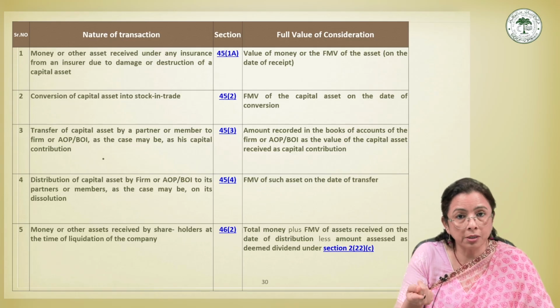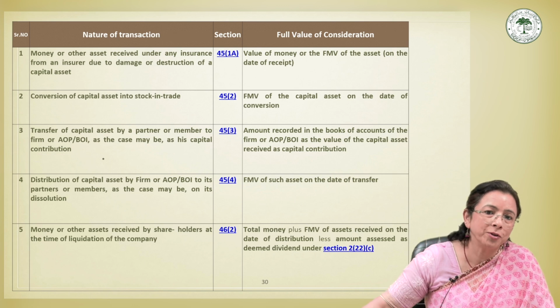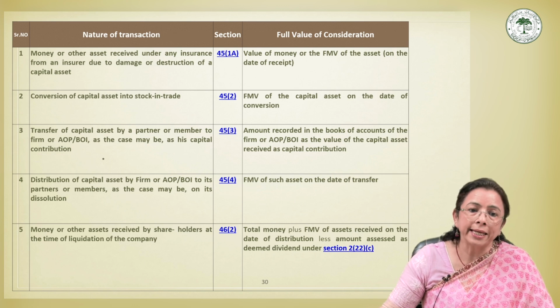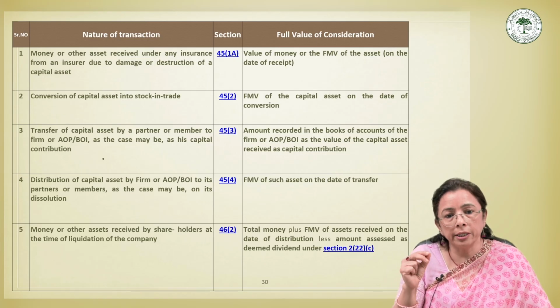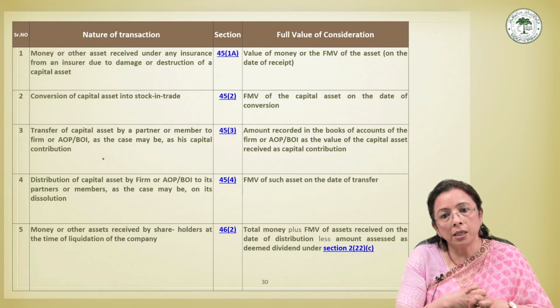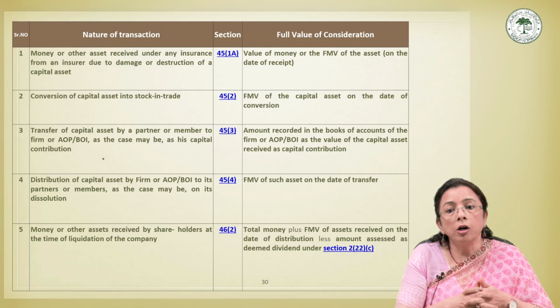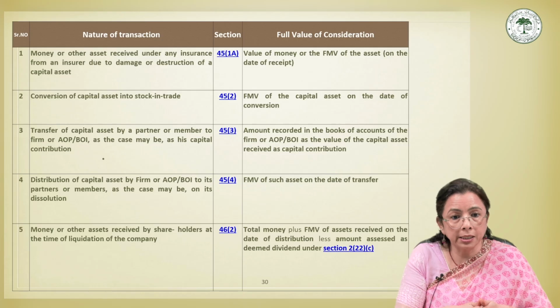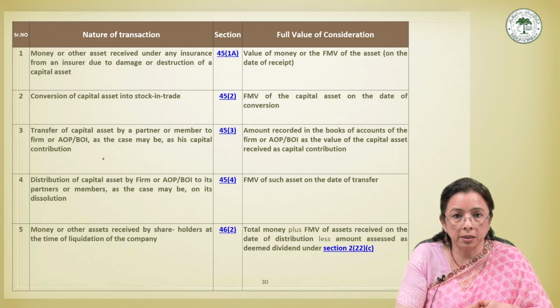And last on this slide, but not the last one, there are many more situations to be understood, is section 46 subsection 2. This section relates to the receipt of money or assets by the shareholders during the liquidation of the company. On liquidation, shareholders may receive cash or property or any other assets in exchange for surrendering their shares.